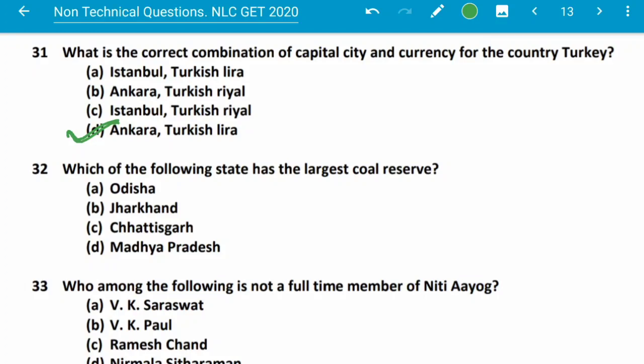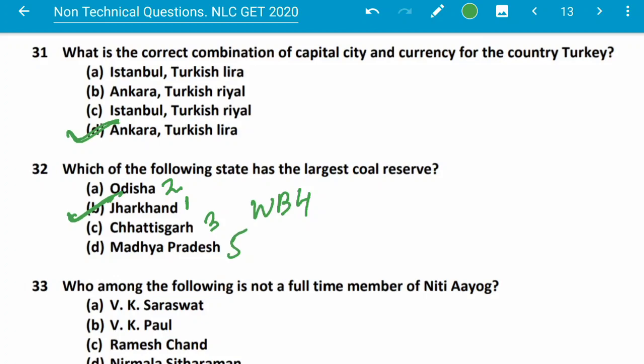Which of the following state has the largest coal reserve? This is Jharkhand. Jharkhand has maximum coal reserve, and the next one is Odisha. Odisha is 2, Jharkhand is 1, Chhattisgarh is 3, West Bengal is 4, Madhya Pradesh is 5.